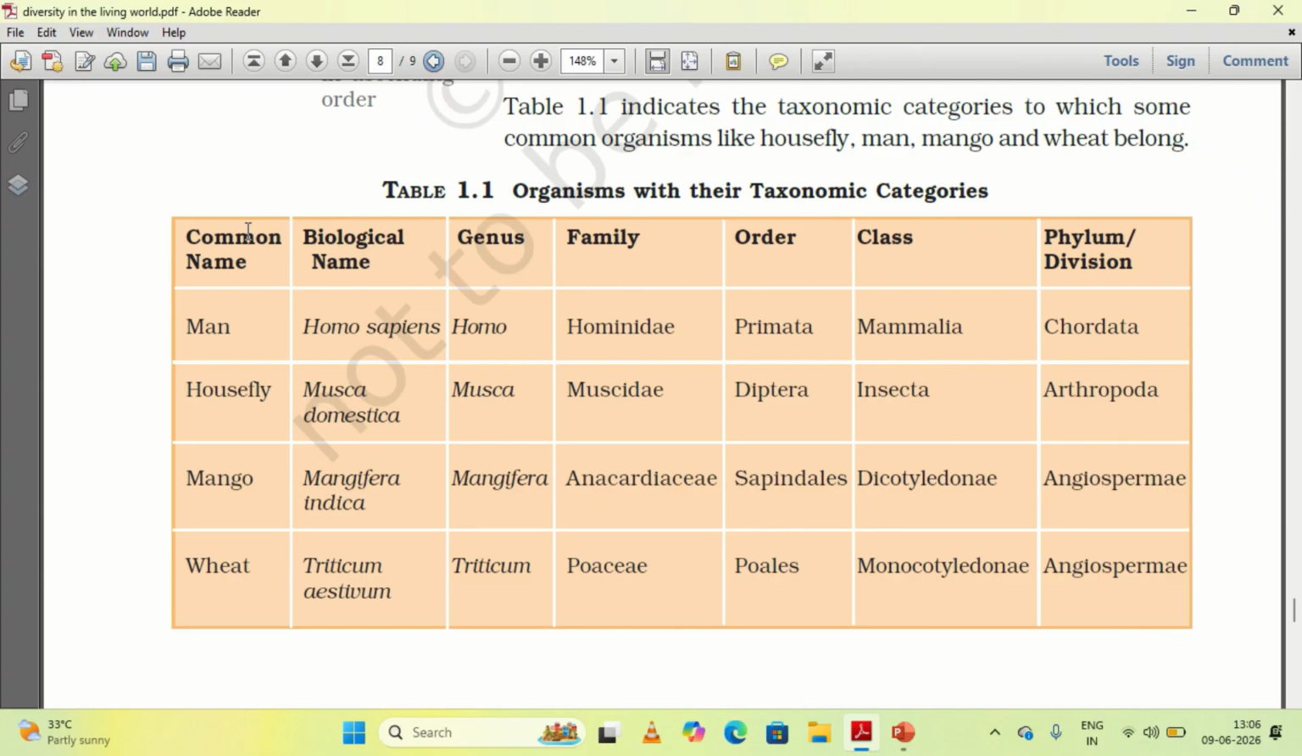So as we know, the common name is man. Man's biological name is Homo sapiens.